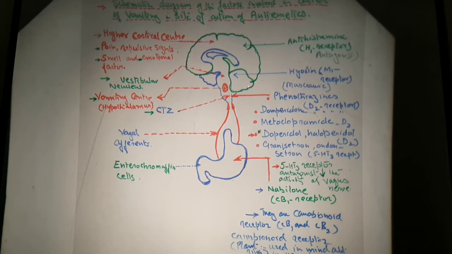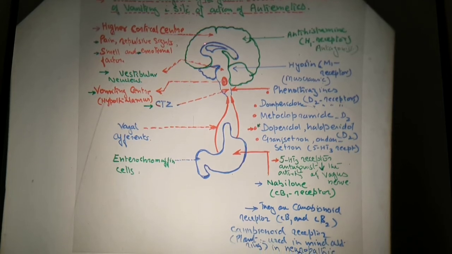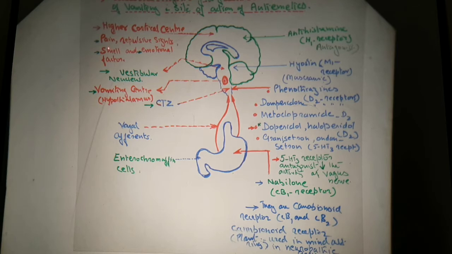Now, this is the brain, in green color. Red color indicates the part of the brain that is the higher cortical center. This higher cortical center is responsible for pain, repulsive sights, smell and emotional factors. So this is the center which controls all these actions, that is pain, repulsive sights, smell and emotional factors.